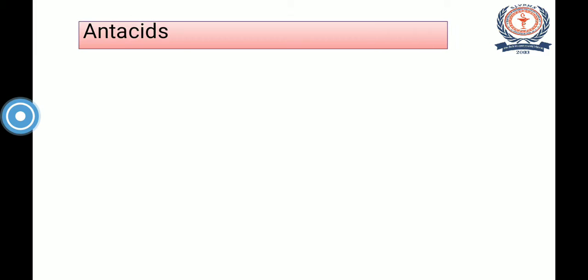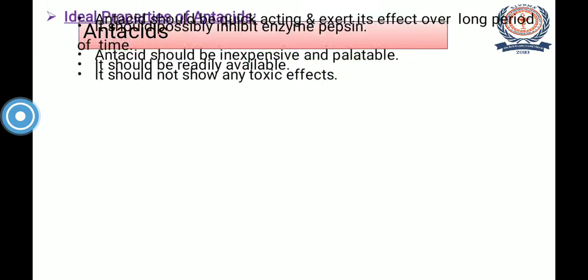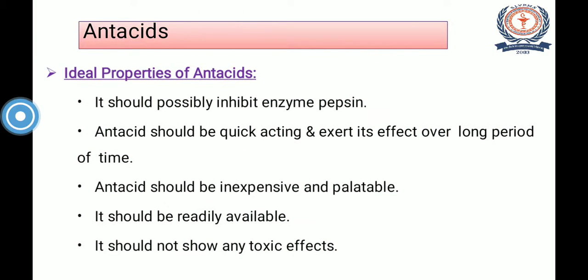Then moving to the further ideal properties, antacid should possibly inhibit the enzyme pepsin, because this enzyme pepsin plays an important role in the stomach. That's why it should possibly inhibit the enzyme pepsin.